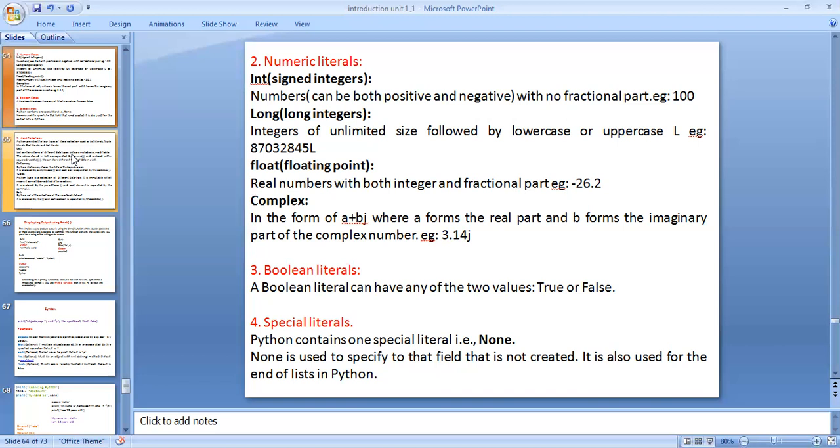One variable is 10 and for variable 2 I am writing None. I want to print the two variables. Variable 1 is 10, and variable 2 is None. The output for variable 1 is 10 and variable 2 is None, which defines the end of the line.